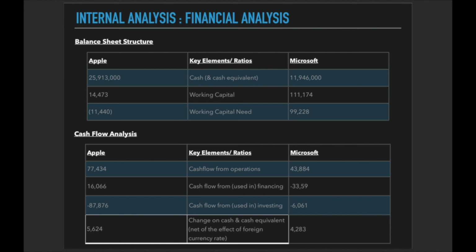With the positive cash flow from financing cycle, and given the balance sheet structure, Apple is selling some assets, whereas Microsoft, with the negative cash flow from financing cycle, a positive working capital need, and a positive working capital, seems to be investing in new assets, like factories, for example. Finally, they both have a negative cash flow from investing cycle, although Apple's is much higher, which either means they are paying off their debts and their shareholders or acquiring other companies.